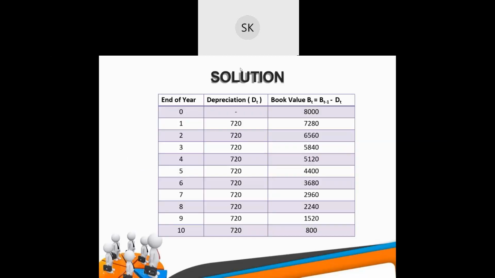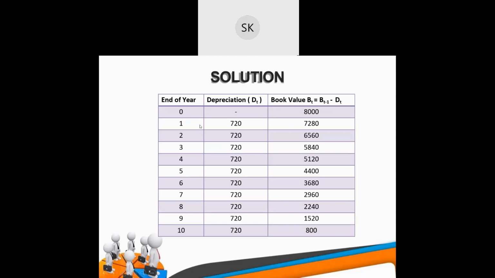Depreciation will be the same, as this is a fixed amount at the end of each year. In the initial year there won't be any depreciation because you have just purchased the equipment, so the book value will be the same, 8,000.